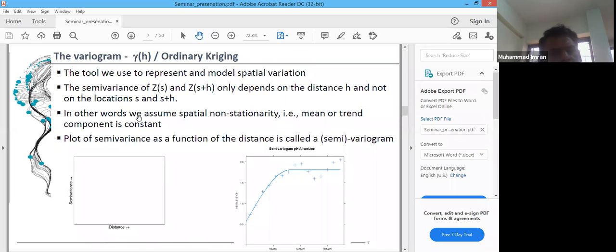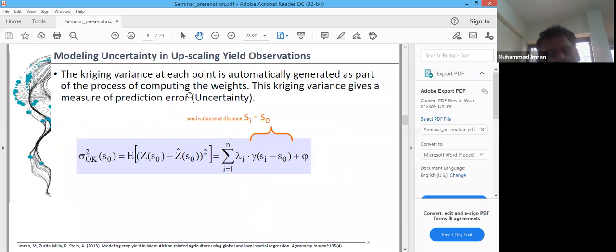The approach here that uses the variogram or semivariogram is called ordinary Kriging in geostatistics. Ordinary Kriging not only estimates the predicted values at unobserved locations, but it also estimates the prediction error of that variable: how much error is associated with the value that has been predicted for the unobserved location.